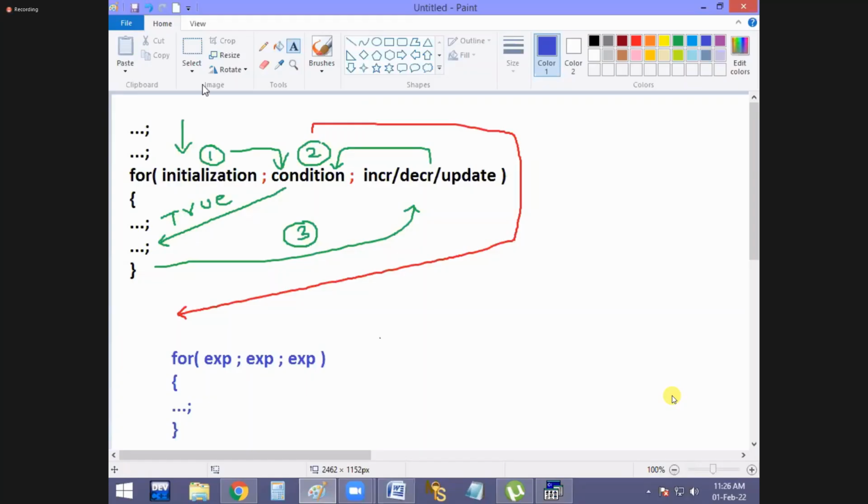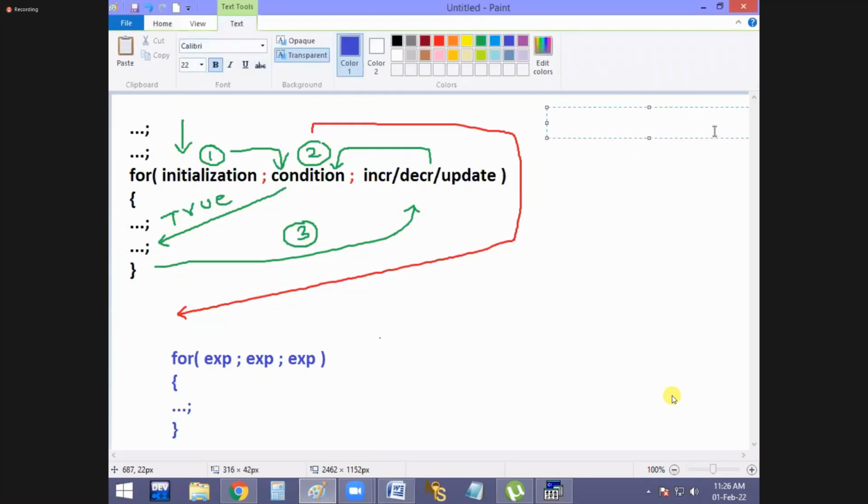And next, watch it, guys. Now this time, another important thing. Suppose this time you are having only one expression. How to write that one? You are having only one. Then it is the procedure: expression, semicolon, that's all. It is the syntax, guys. How to use a single expression.